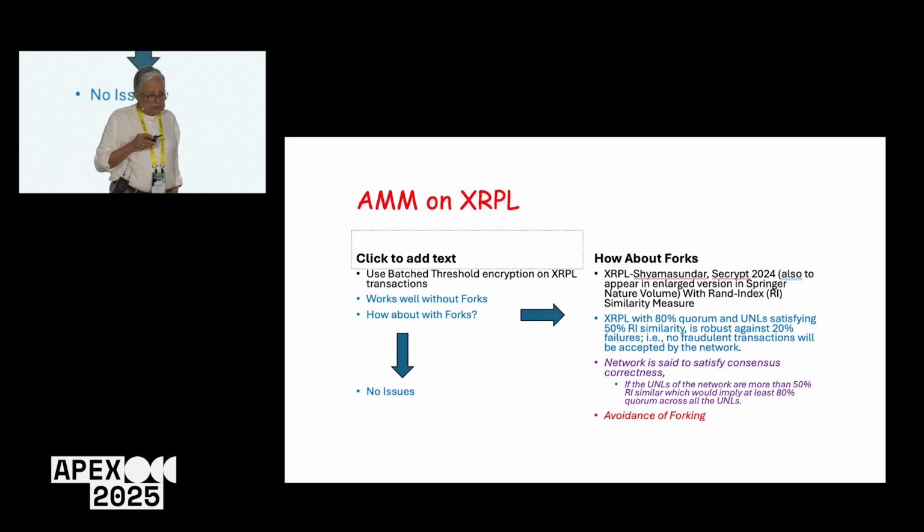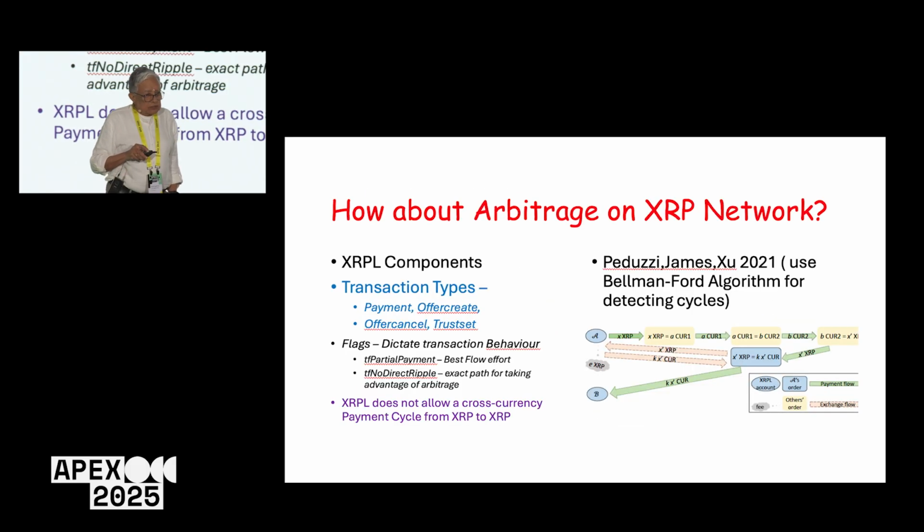In an earlier paper last year, we showed that using some notion of similarity, which is used for clustering, in exactly the current context, we can show there are no forks. That essentially means the BTE works without any problem, and so we can preserve the privacy. That essentially means it becomes robust, because no front-running attack or other attacks can happen. And now there is always the arbitrage problem.